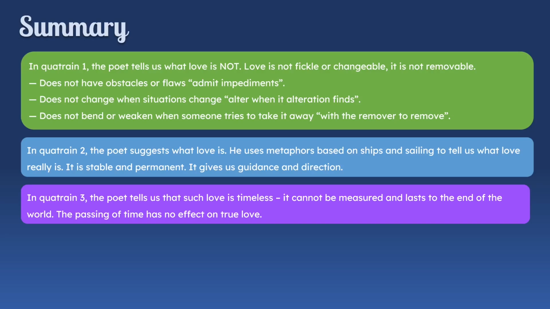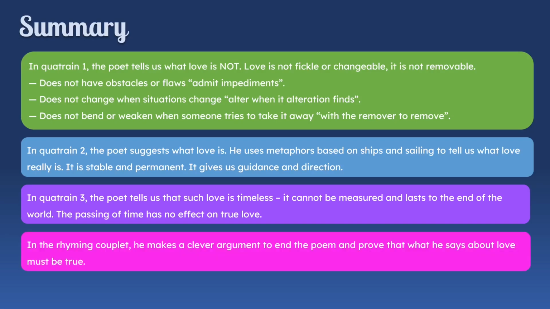It cannot be measured and it lasts till the end of the world. The passing of time has no effect on true love. Then in the rhyming couplet, he makes a clever argument to end the poem and prove that what he says about love must be true. The themes of the poem include time, love, and the nature of relationships.